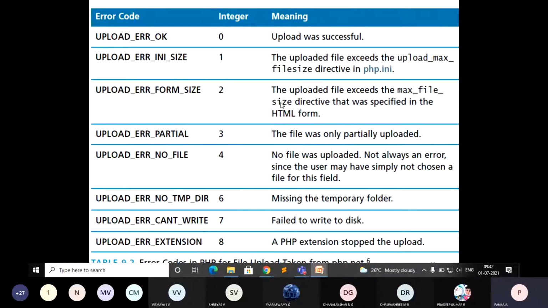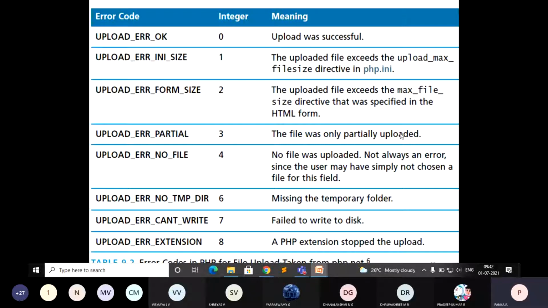In case your uploaded file exceeds this max file size, the error is displayed with the return value 2. Similarly, if it returns 3, it indicates that the file was partially uploaded. That means your file is not completely uploaded, there was an error in uploading.